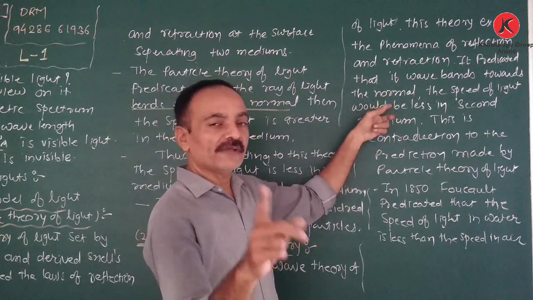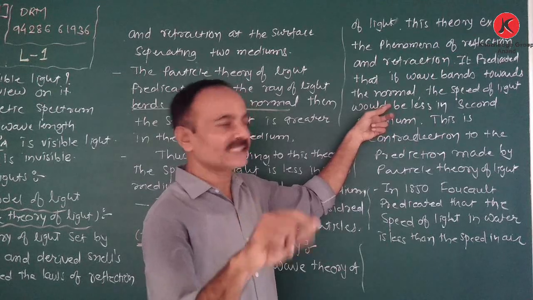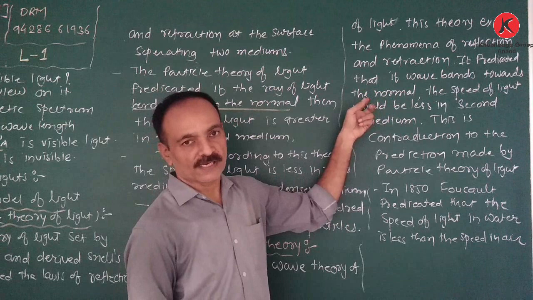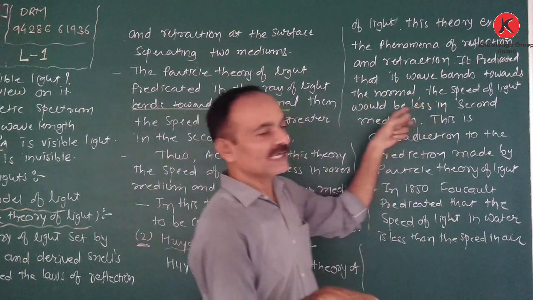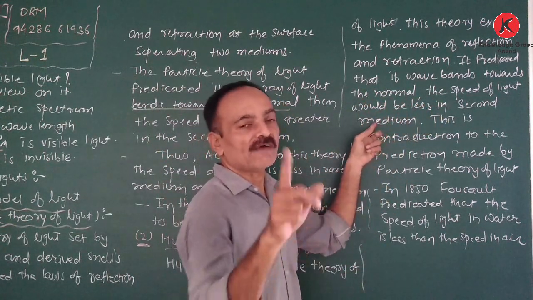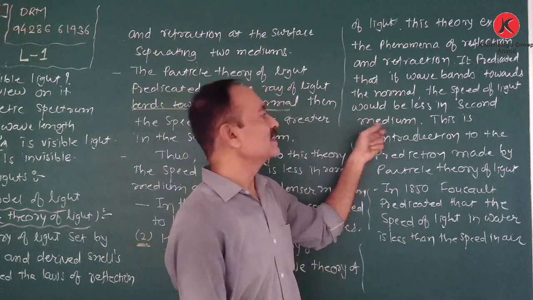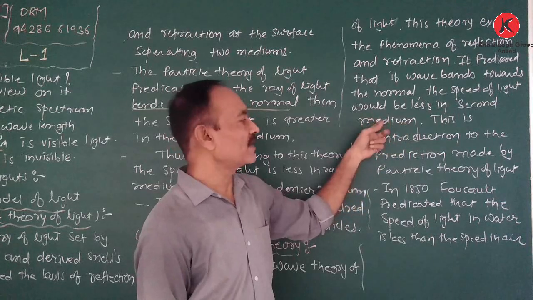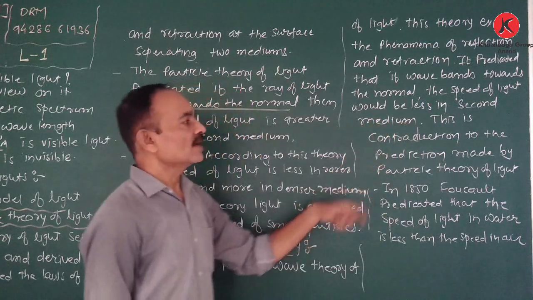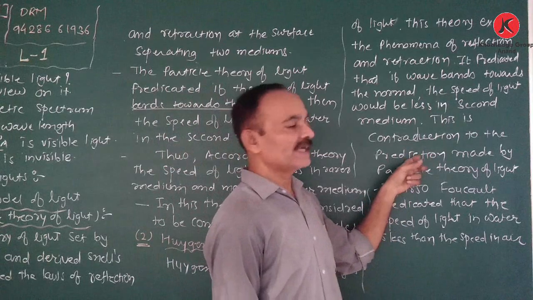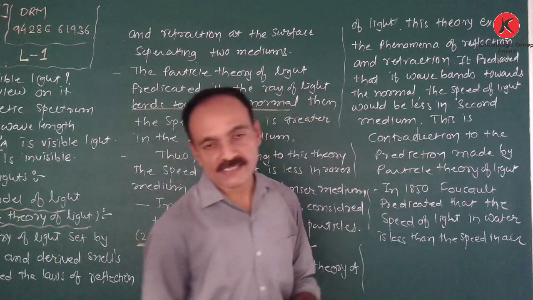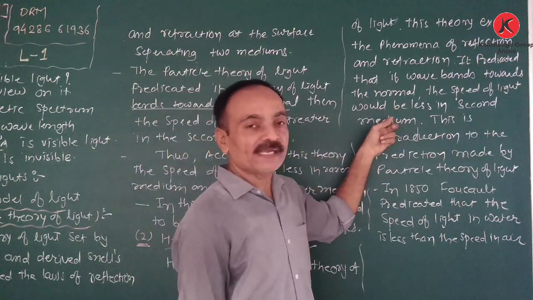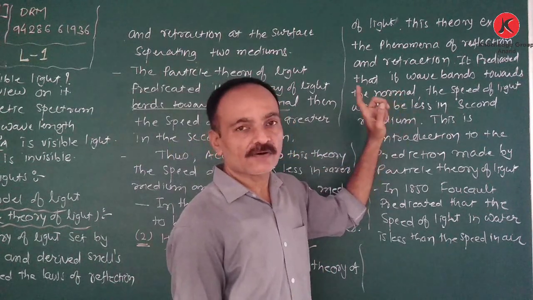So, the wave theory suggested that if the light is bent towards the normal, the speed of light in the second medium is less. While in the particle theory of light, the speed of light in the second medium is greater than in the first medium. So this is a contradiction to the prediction made by the particle theory of light.